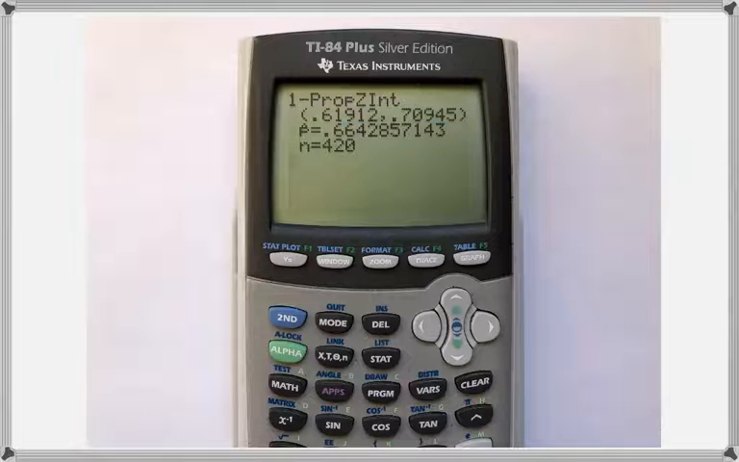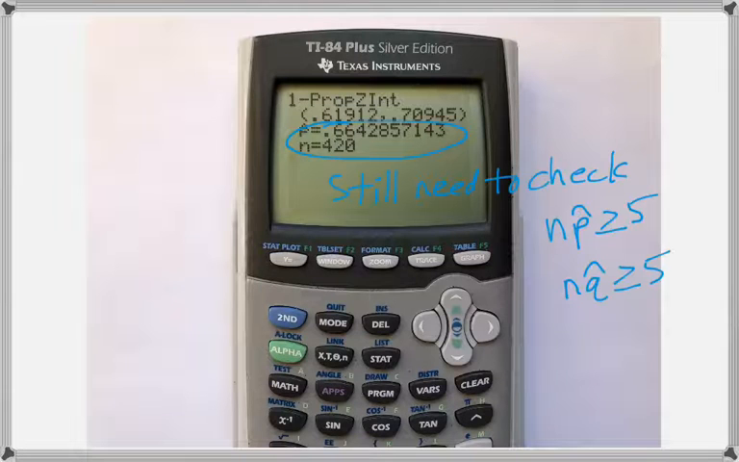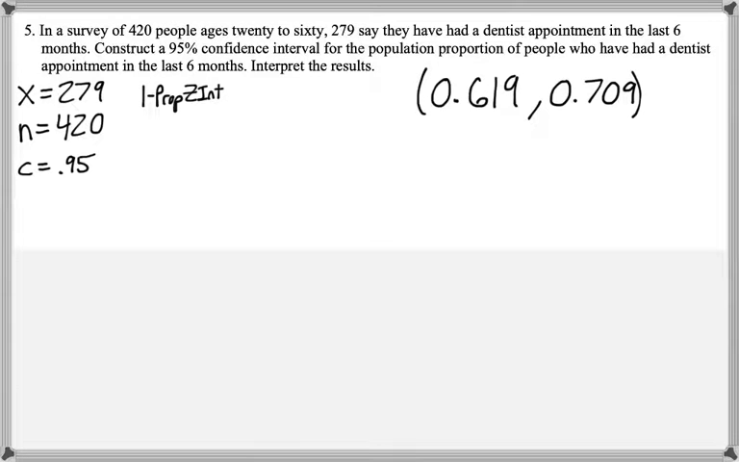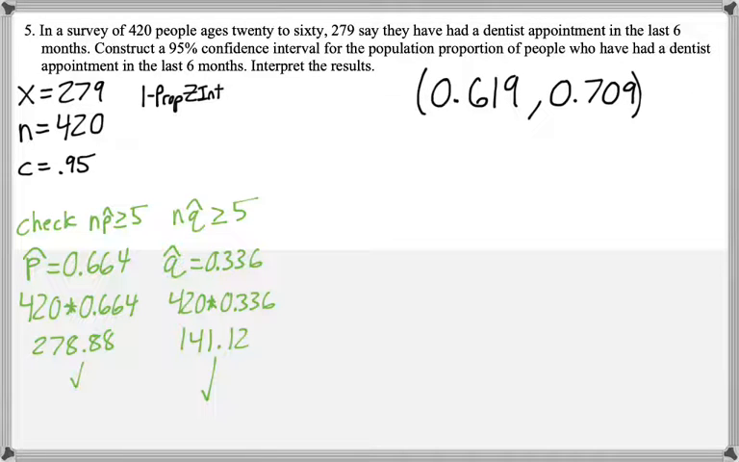Now they also provide p hat and n because we still need to check to make sure that n times p hat and n times q hat are both greater than or equal to 5. So that is our confidence interval, and both n times p hat and n times q hat are greater than or equal to 5. So our interval is valid.